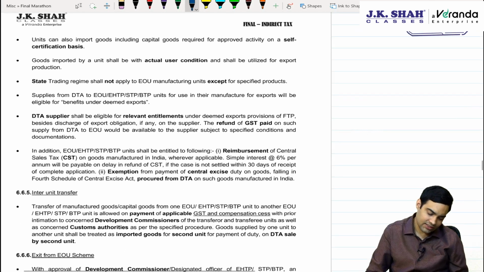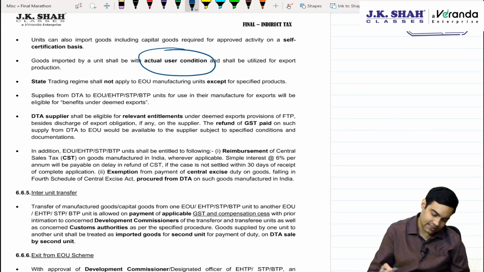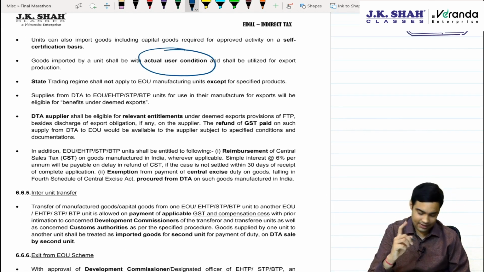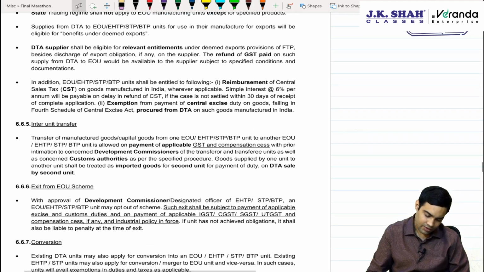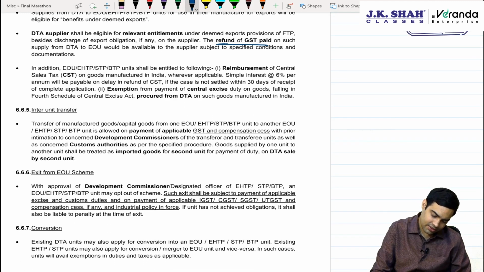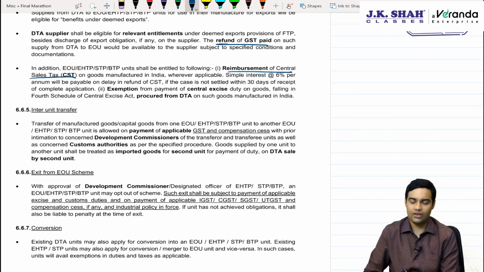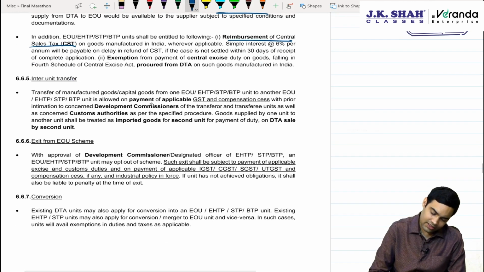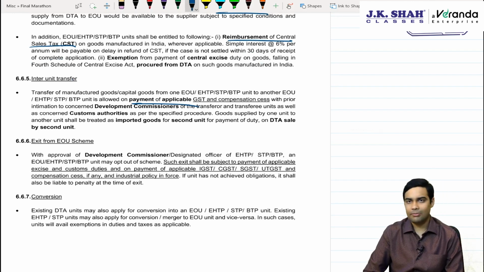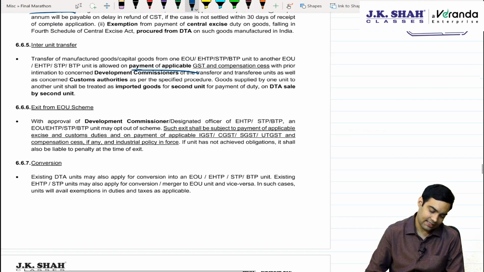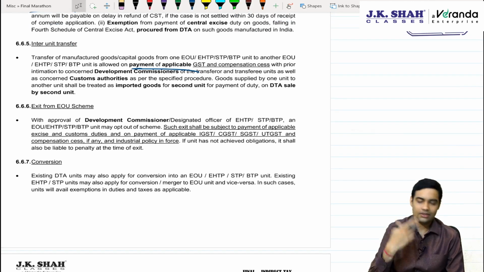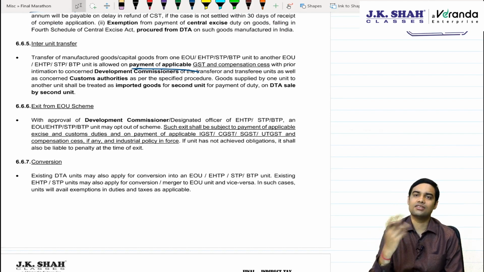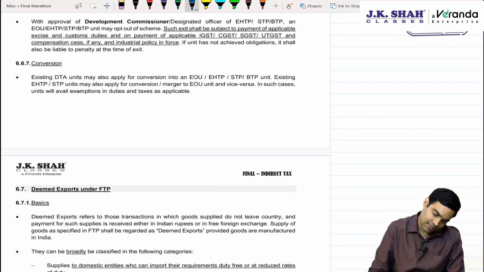Then the goods which are imported by these units are subject to actual user condition. Be careful about this point. They get a reimbursement of central sales tax. They also get a refund of GST which they have paid on purchases. Inter-unit transfers are obviously allowed on payment of applicable taxes. Exit from EOU: once you exit, you will have to pay back all the benefits which the person has taken, obviously on the stock. Conversion, yes, allowed.